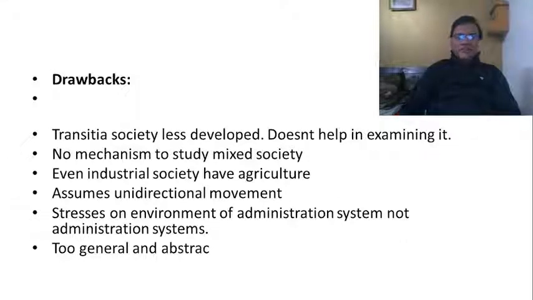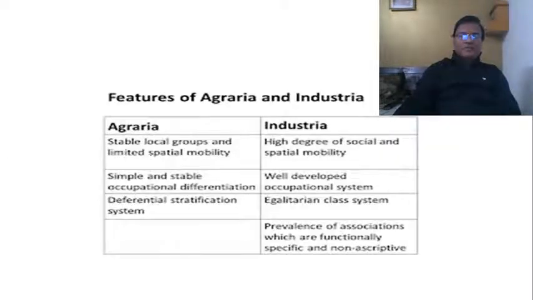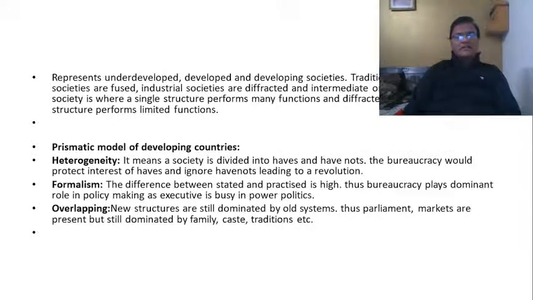That is the reason why Riggs came out with a new model called fused, prismatic and diffracted societies. He basically used physical sciences to explain these fused, prismatic and diffracted societies.